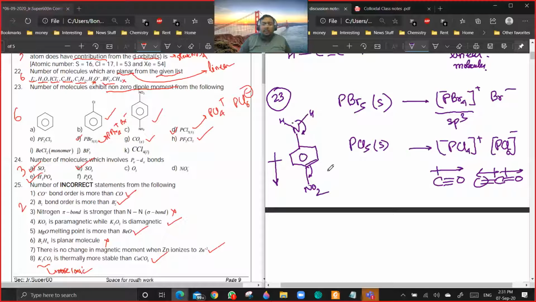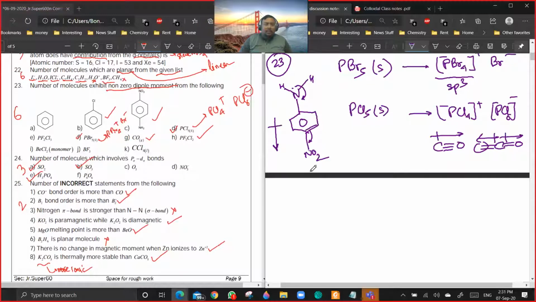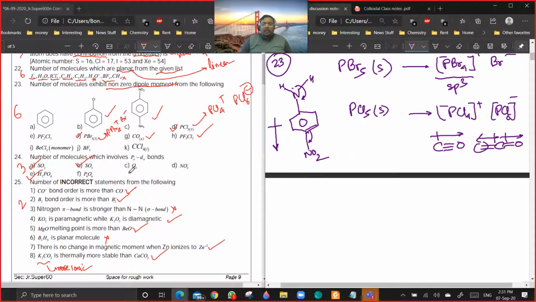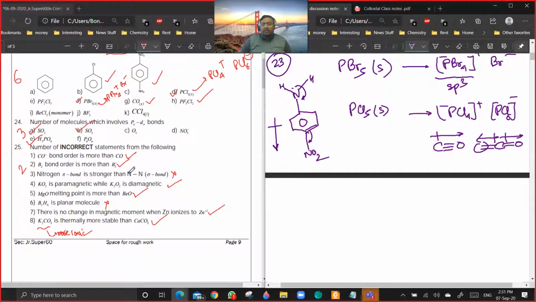Are you getting my point? If they have given gaseous, then the dipole moment will be 0. They have not given gaseous, they have given solid, so we have to consider it solid only. Well, they have polarity, so they will have dipole moment. You can say yes.